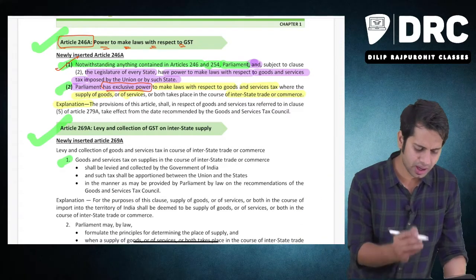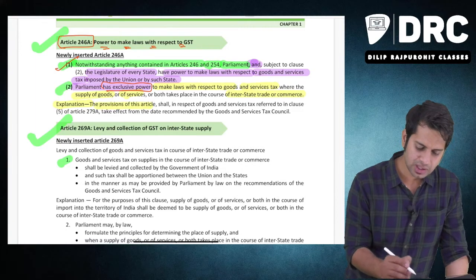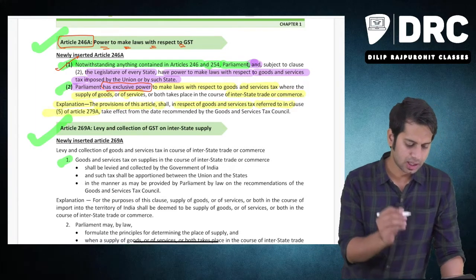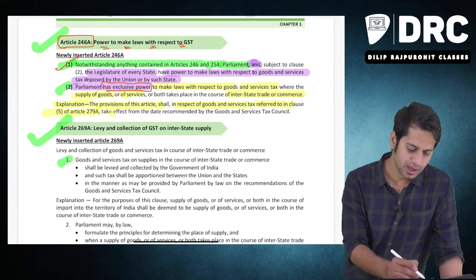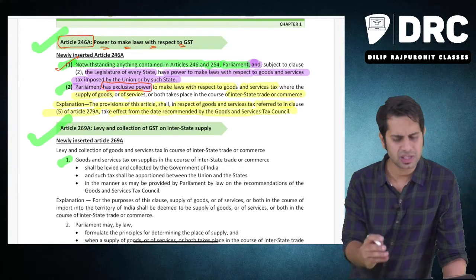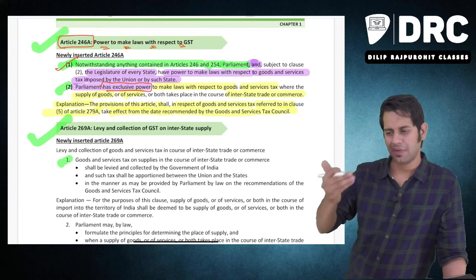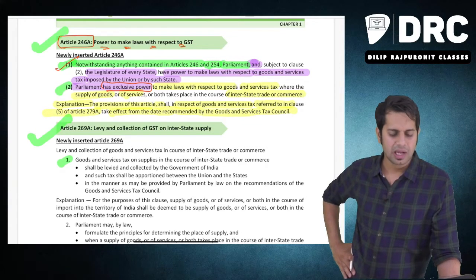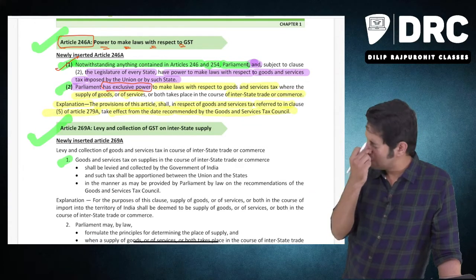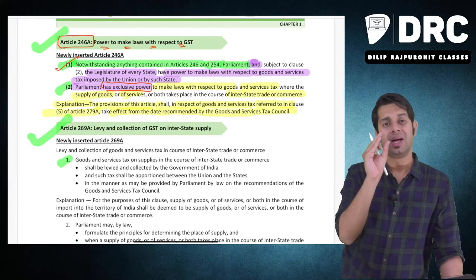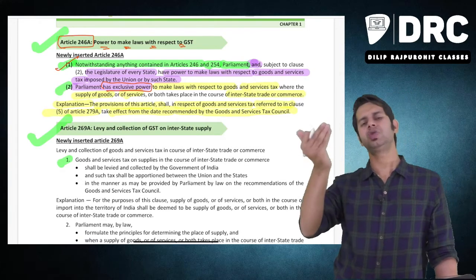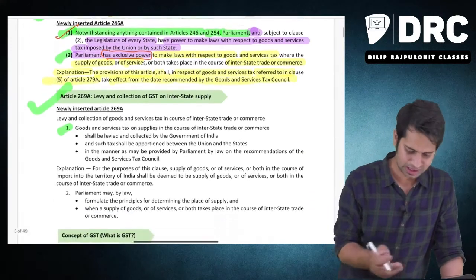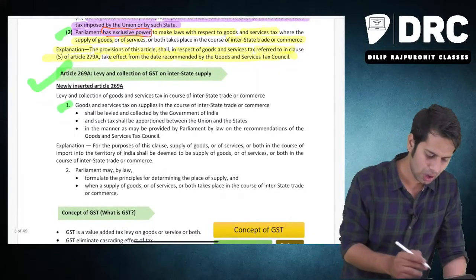And they have also inserted an explanation. They say the provisions of this article, in respect of goods and services tax referred to in clause 5 of Article 279A, shall take effect from the date recommended by the GST Council. They are talking about HSD, petroleum products. Article 246A clause 1 and 2 is telling you can make law with regard to taxation of goods and services tax, etc. But on those products, when to levy GST will be decided by the council, and based on that date I will make the law. That is the reference they have also made.